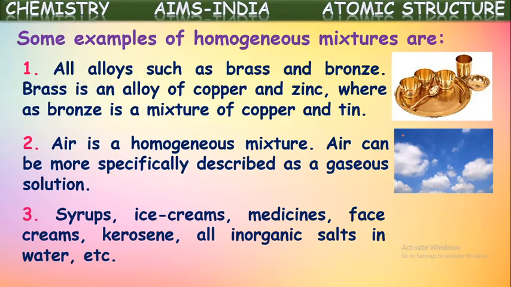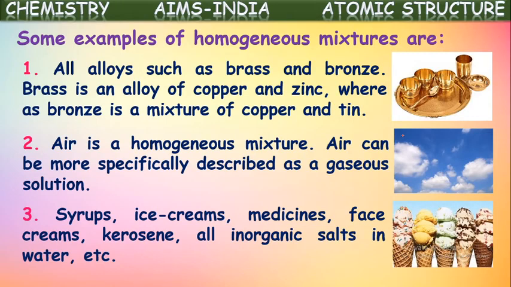Syrups, ice creams, medicines, face creams, kerosene, and all inorganic salts in water also come under homogeneous mixtures. Okay, so these are some examples of homogeneous mixtures. How are syrups made? We know a sugar solution is taken, and into that some medicine is mixed. In that way, syrups are formed. So these are also homogeneous mixtures.